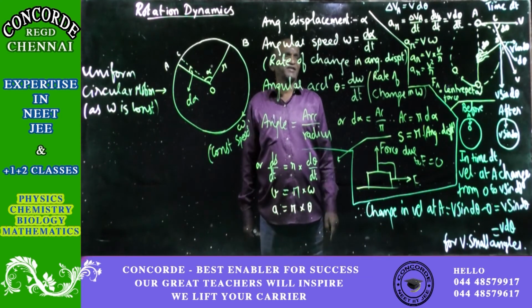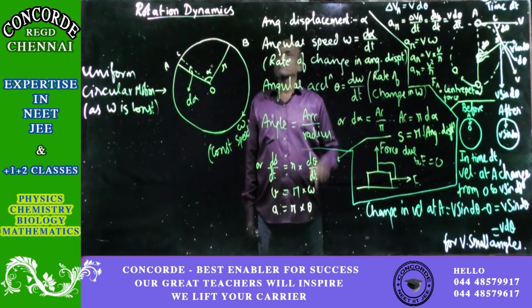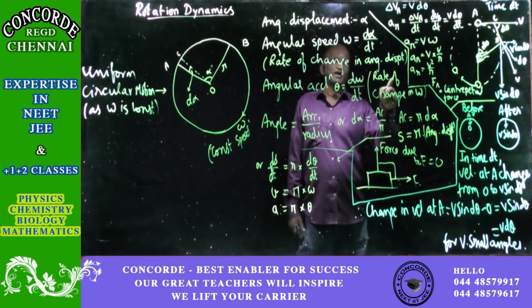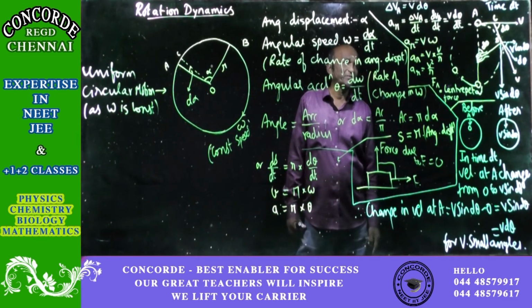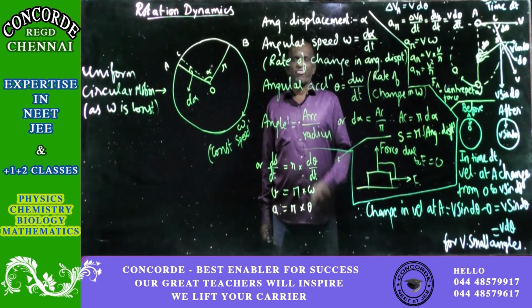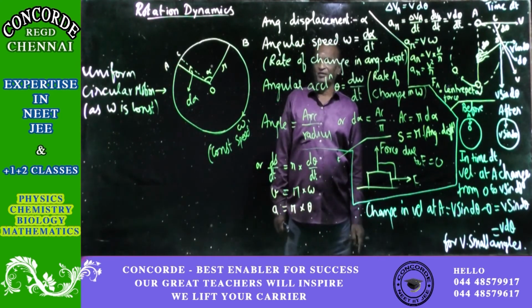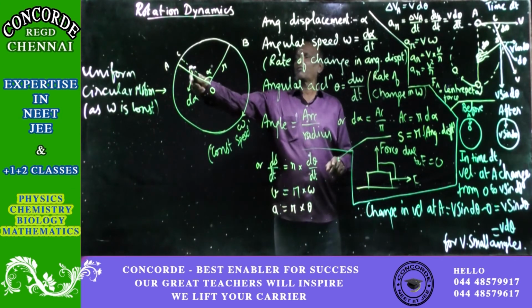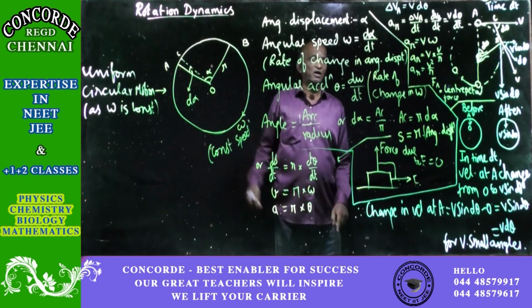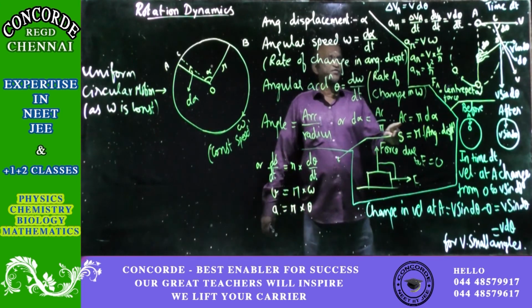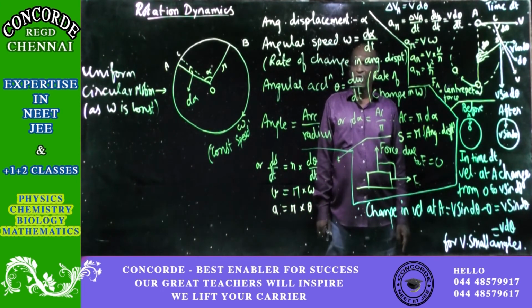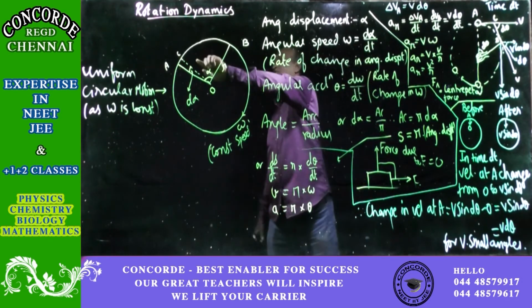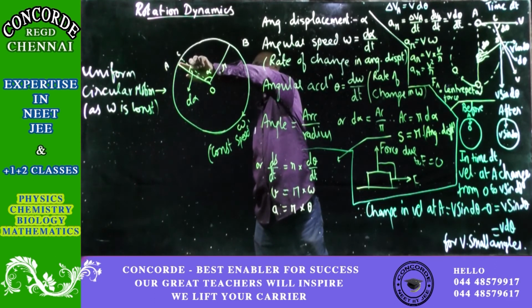Angular acceleration will be rate of change of angular velocity, so rate of change in omega. And apart from that, what we have further studied is that the angle equals arc by radius, so the angle covered d alpha is equal to AC by the radius r. So AC is equal to r into d alpha, and AC is linear, you can see A to C. For very, very small angle covered, the arc will appear to be a straight line.